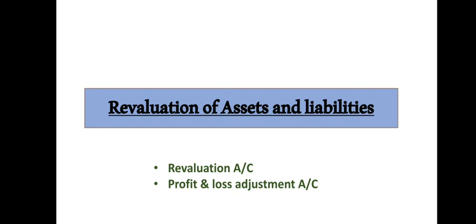Also, this account is debited for recording outstanding expenses and creating a provision for bad and doubtful debts. It means RDD is recorded to the debit of this account. It is credited for recording the incomes receivable, prepaid expenses, and creating a provision for discount on creditors. Okay, so that's it about this account. We'll see the journal entries now in short.